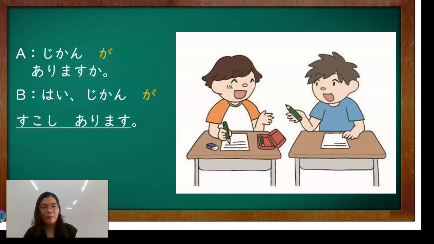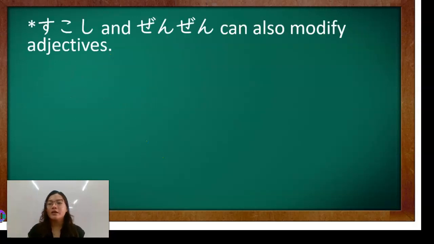Okay, now let's have a practice role play for this. I will be A and you will be B. Jikan ga arimasu ka? Okay, now let's switch role. You will be A and I will be B. Go. Hai, jikan ga sukoshi arimasu. Good job for that.